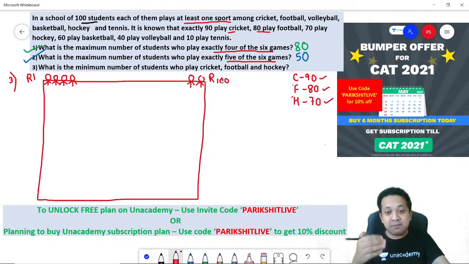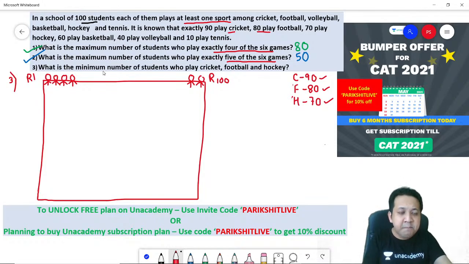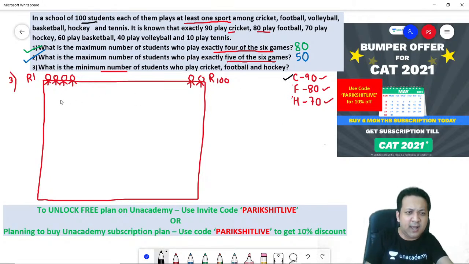Remember, this time you need just the opposite. You don't need maximum. You rather need minimum students to play all three games. Okay. So let's start. First set of students. Cricket. 90 students need to play cricket. So let's draw a line. Let's say roll number 1 to roll number 90 is playing cricket.